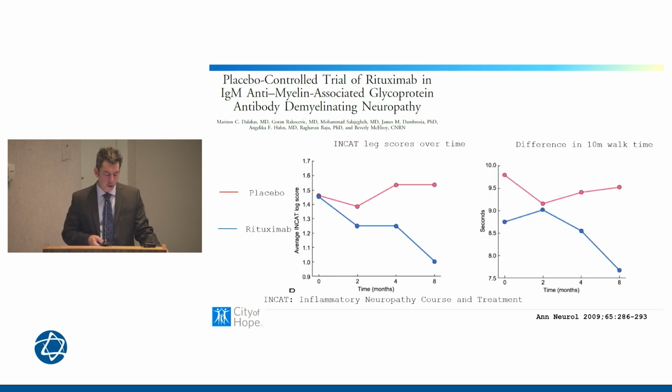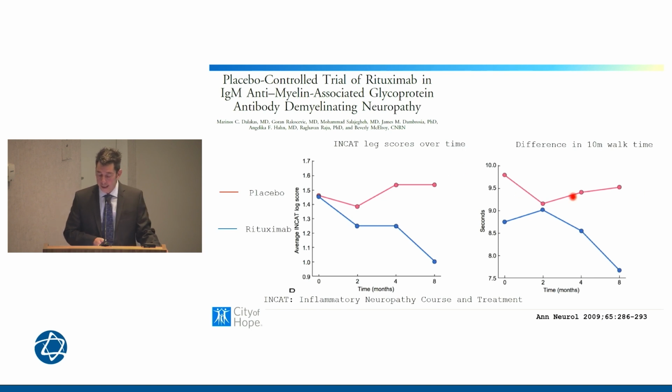What's encouraging here is they did some neurologic testing scores. This is the INCAT, which again is something that our neurology colleagues can help us with. The inflammatory neuropathy cause and treatment score, and you can see that those scores went down, which is an improvement in those getting rituximab compared to those getting placebo.